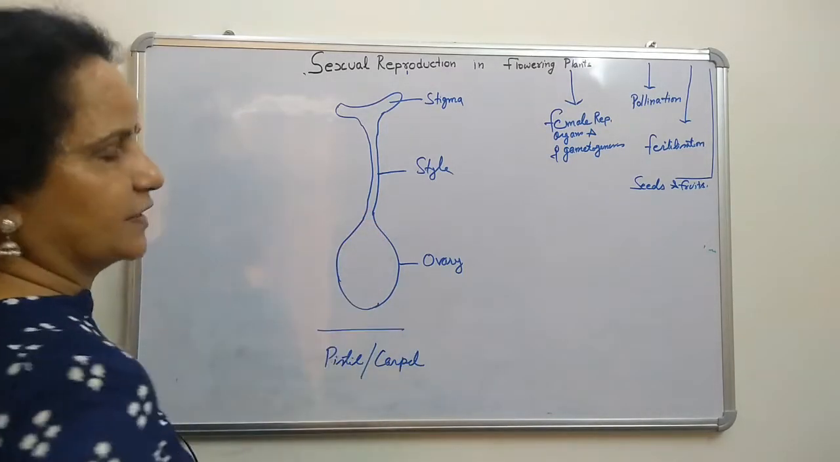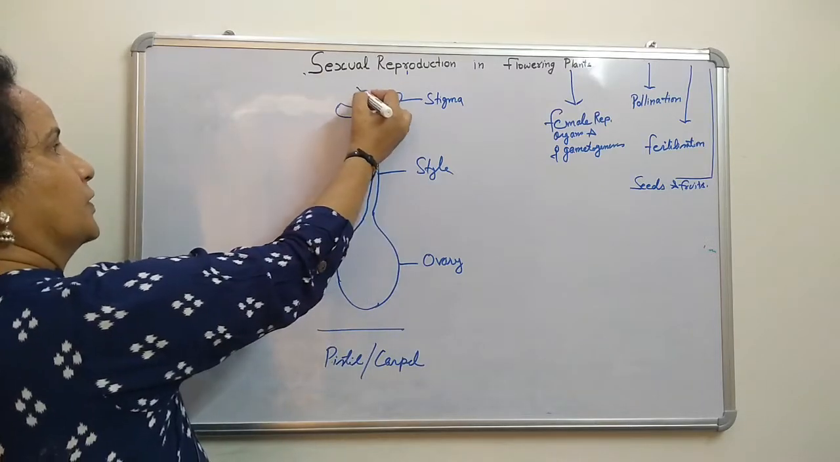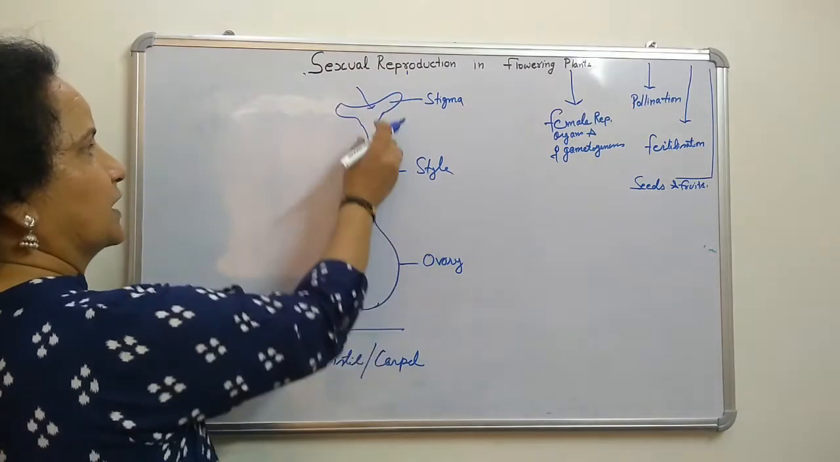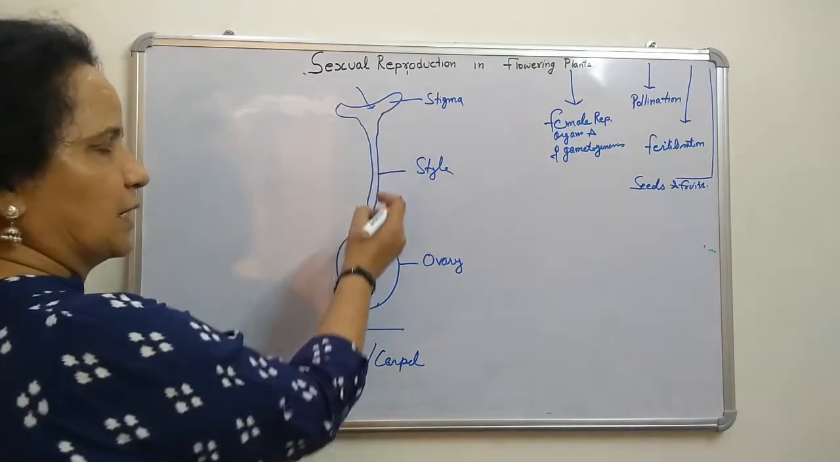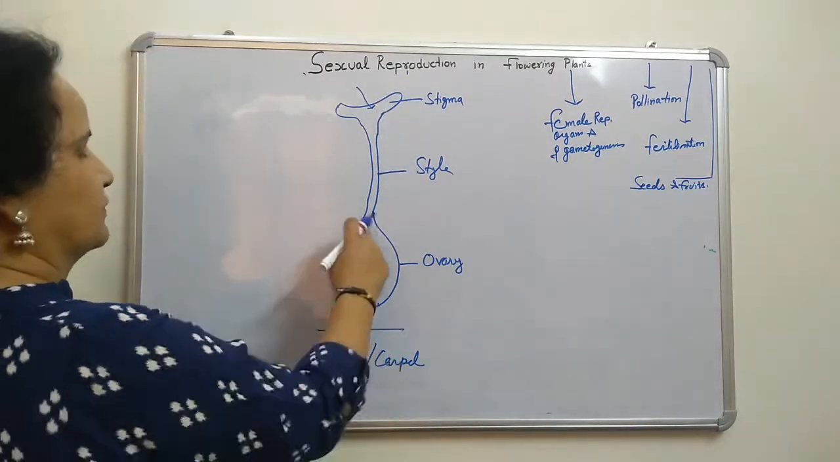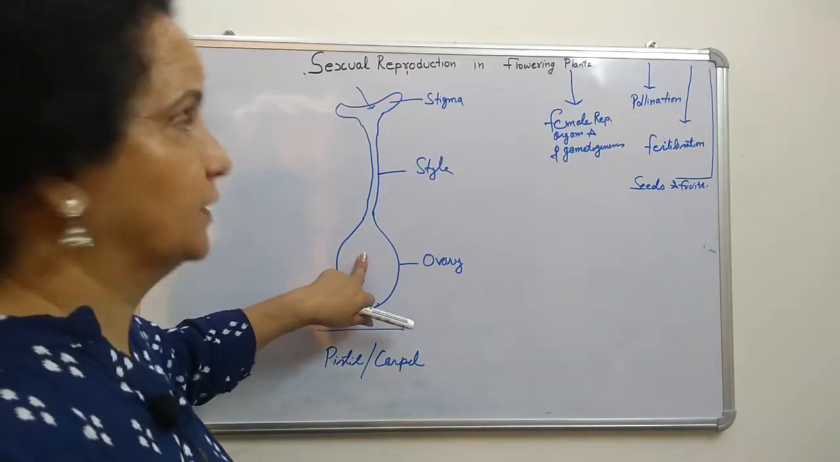And when the group of these is there, that is called gynoecium. Now this is the landing part on which the pollen grain will come. The style gives the passage for the pollen tube that will arise, and through that the male gamete will come down. Then it will fuse in that ovary, and fertilization will take place here.